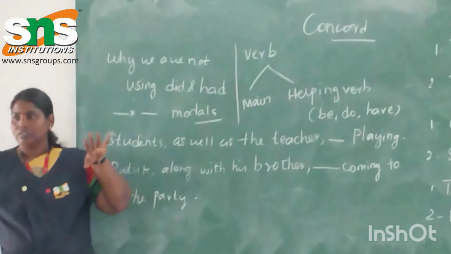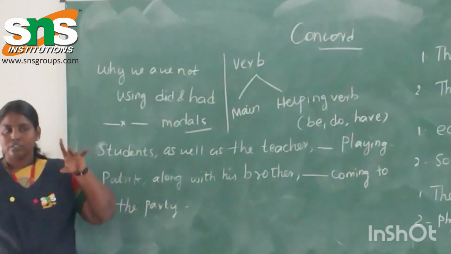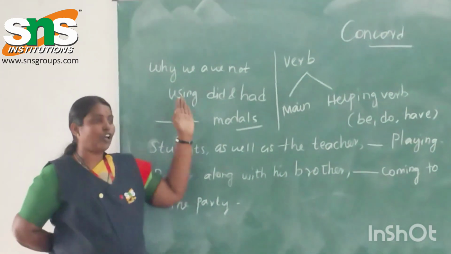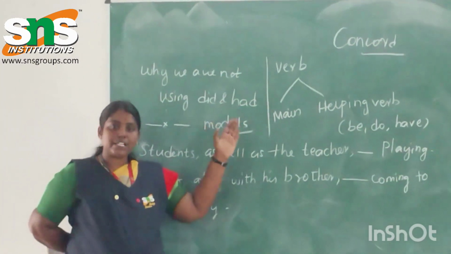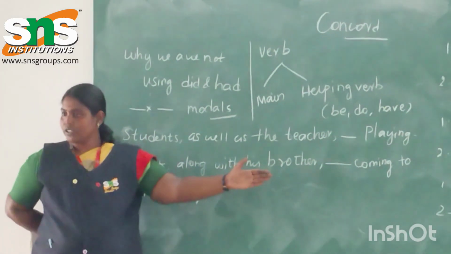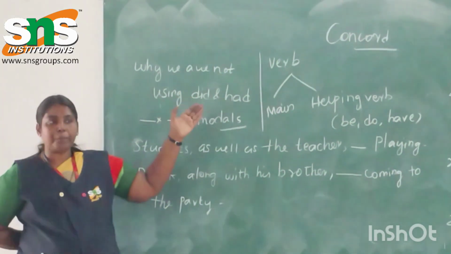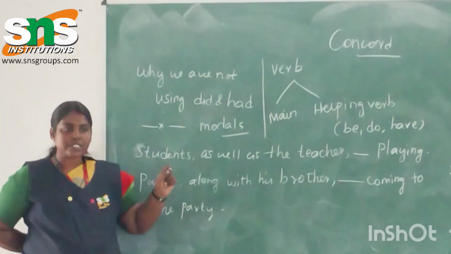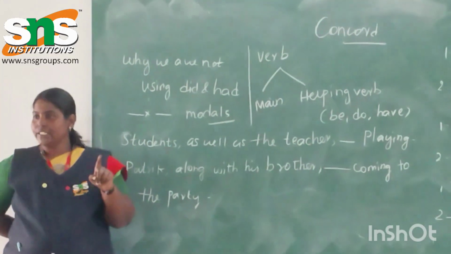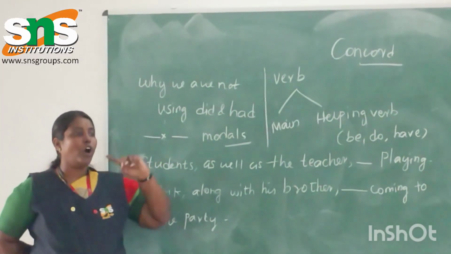Yes or no? Could you relate it with the tenses? The topic definition is that a subject must agree with the verb by its form. That is the concept. Why are we not using the past tense here? In a past tense, there is no distinction between the subjects. You can use the same form with all the subjects.